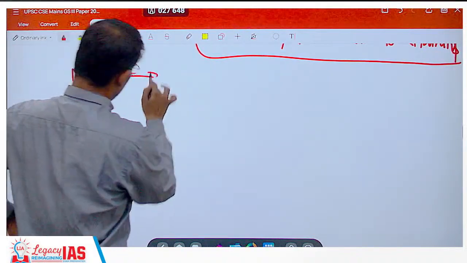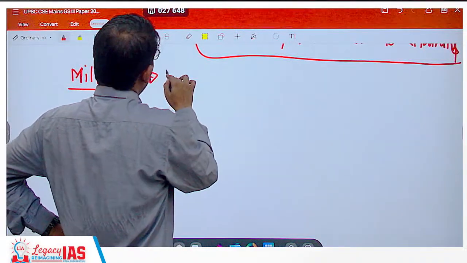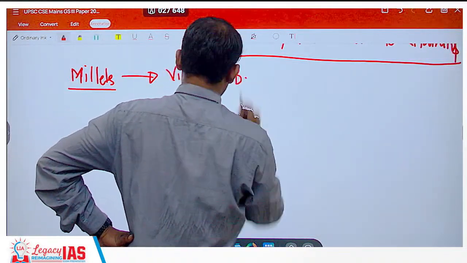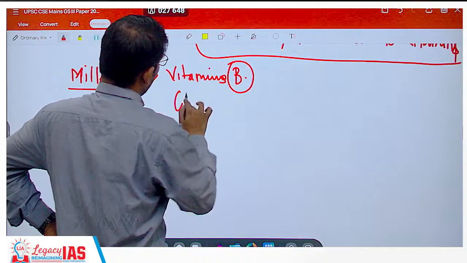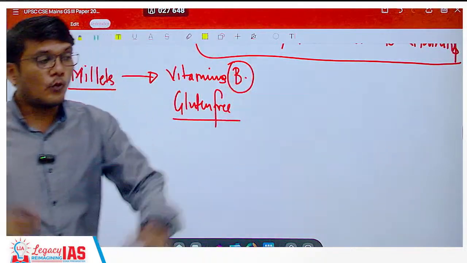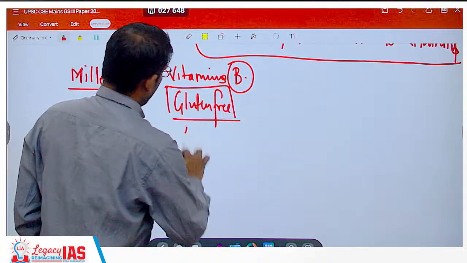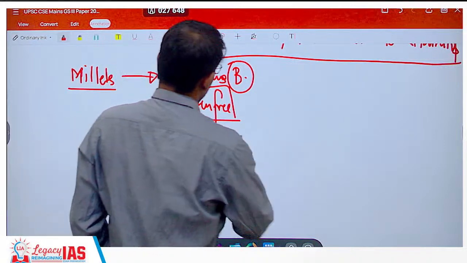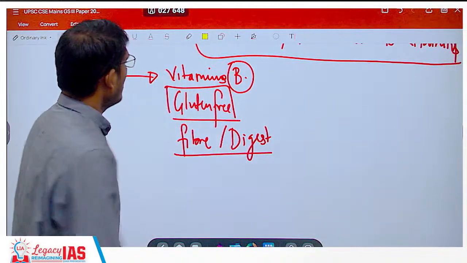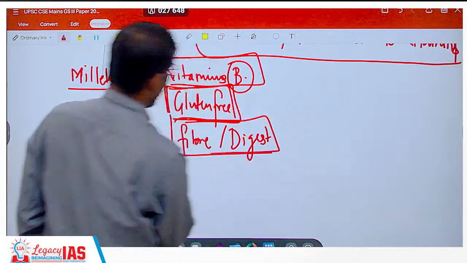See, first of all, if you just stick with nutrition, it has various vitamins in it, especially vitamin B. It is gluten free, right? Wheat consists of gluten, which can cause health problems, so that is a direct health related point. It has more fiber, easy to digest, better digestion, again health and nutrition. So this is clearly a nutritional point, this is a health point, this is also a health point, right?